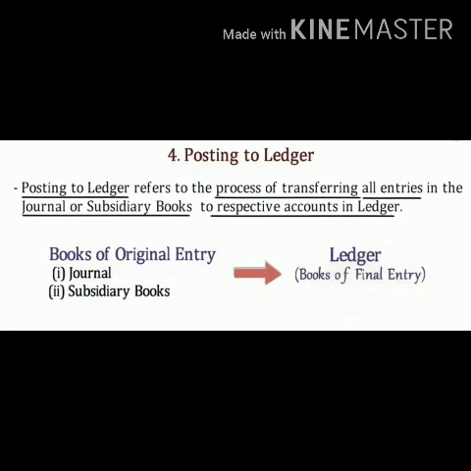So from the books of original entry, from the journal and from the subsidiary books, we are transferring the entries into the ledger. That is called the book of final entry. Clear, students? Now we will move to the fifth point.